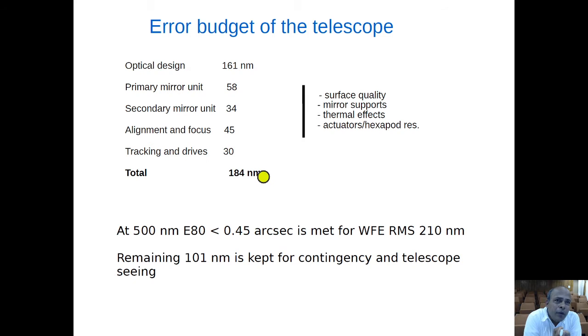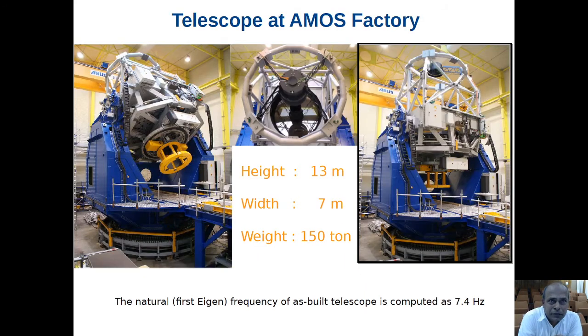Then the tracking and drive component contributes about 30 nanometer of wavefront error. So if you add everything, this telescope has about 184 nanometer of error budget. At 500 nanometer, this is met. Wavefront error RMS is 210 nanometer. That is the specification. This is met for this telescope, and the remaining 101 nanometer we are keeping for contingency and telescope and local seeing related effects.